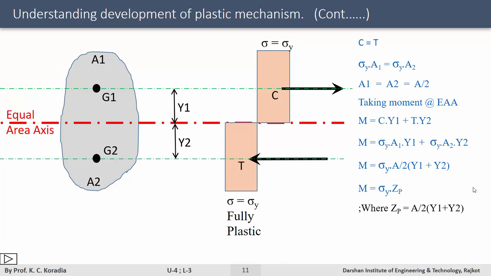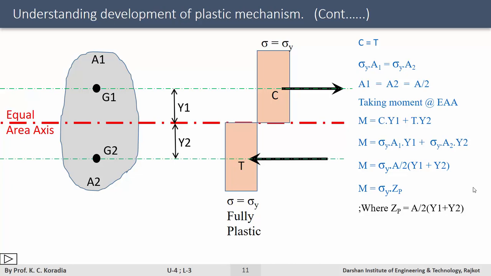How will you define plastic sectional modulus? It has two parameters, one is area and another is Y. Plastic sectional modulus can be defined as the static moment of the cross section above and below the equal area line. It is also known as the resisting modulus of the fully plasticized section.